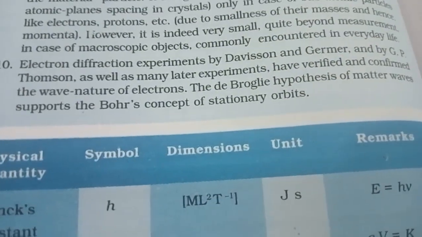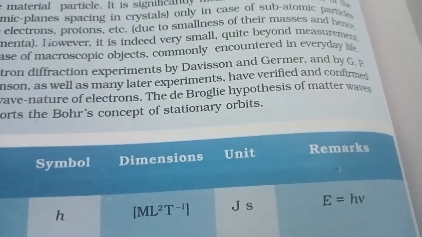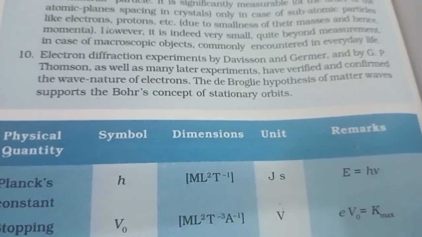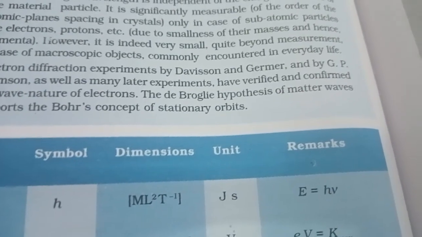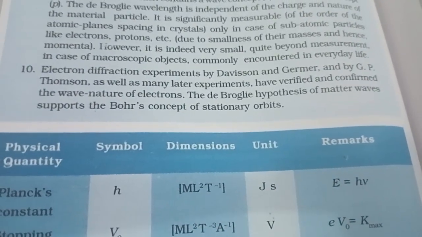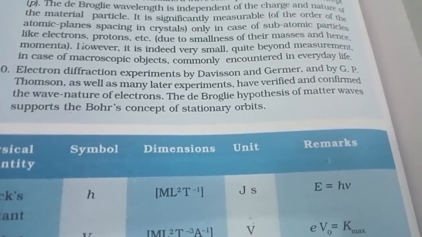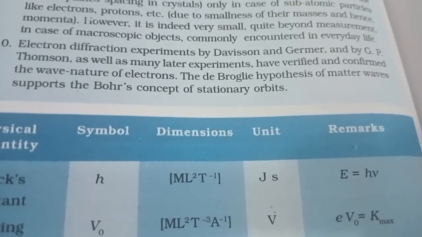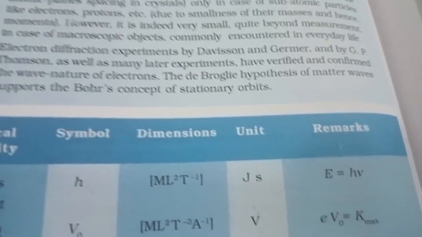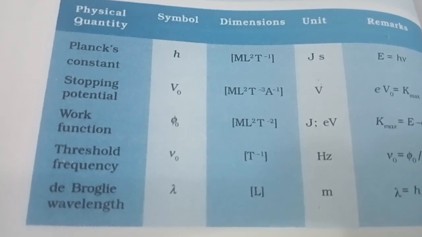Electron diffraction experiments by Davisson and Germer and by G.P. Thomson, as well as many later experiments, have verified and confirmed the wave nature of electrons. The de Broglie hypothesis of matter waves supports Bohr's concept of stationary orbits. This table is also very important.